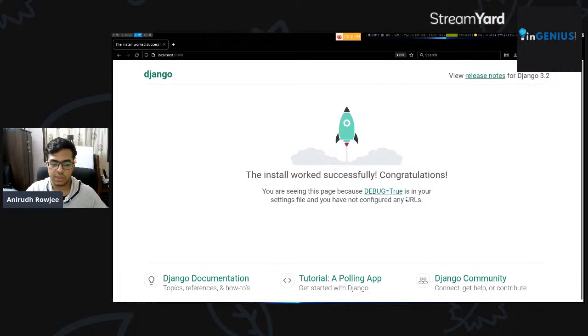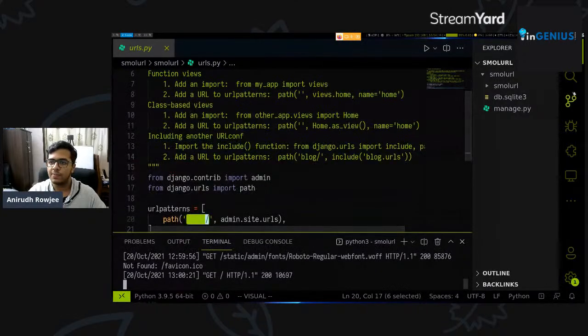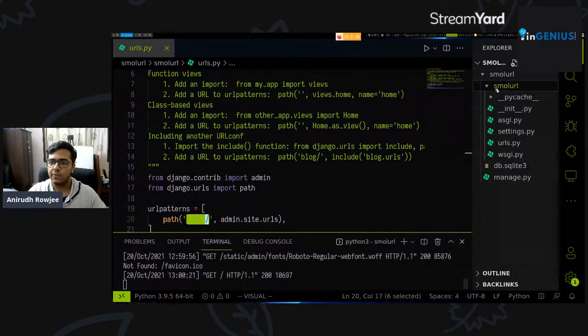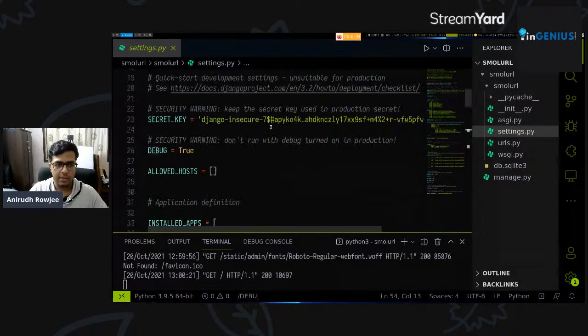We haven't configured any URLs at all at this point, right? And we've got debug true. Let's try making debug false within our settings file to see what happens. Let's go here. We'll find our settings.py file. Let's look for debug. Let's see the DEBUG equal to True here. Let's change it to false.